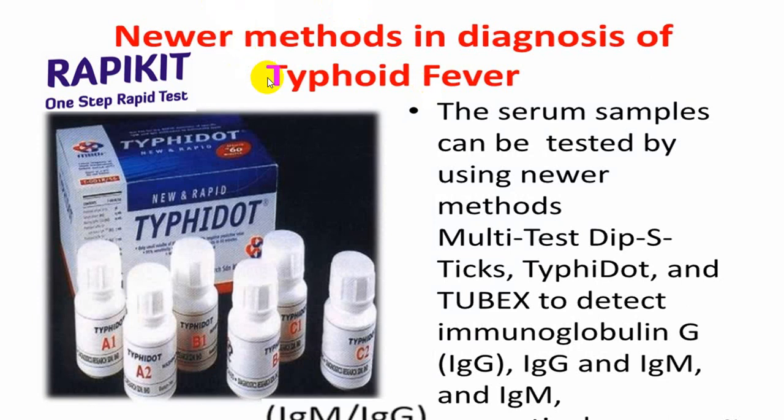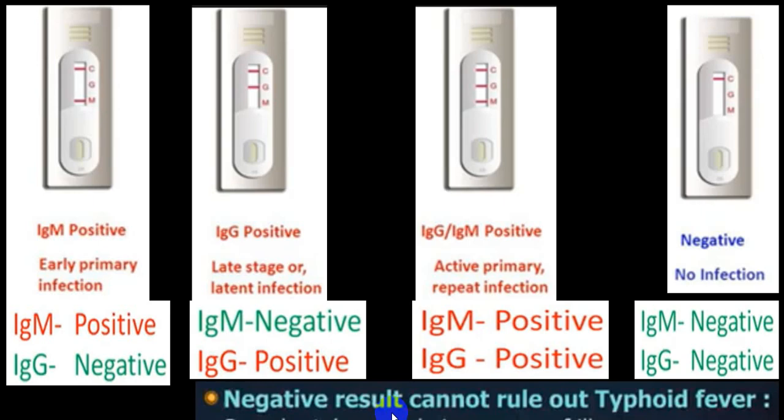There are rapid kits available, like Typhi Dot or other rapid kits, and you can find out IgM or IgG. Here we have four slides. Here you can see that IgM is positive and IgG is negative, which suggests early primary infection.